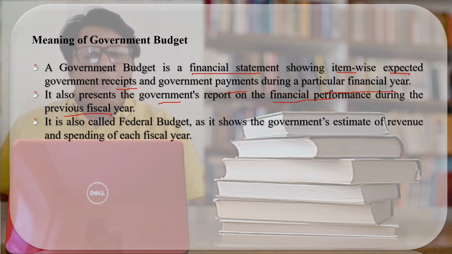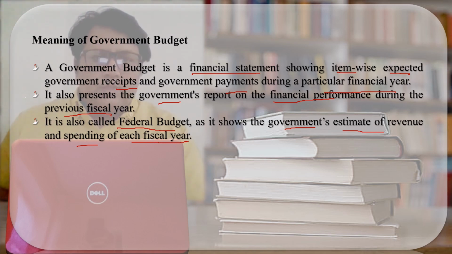Government budget is also called the federal budget. The question is why the government budget is also called the federal budget? Because it shows the government's estimated revenue and spending of each fiscal year. Since the government budget is showing the estimated revenue and the spending of the fiscal year, it is called the federal budget. It can be asked in 1 marks. It can be asked why the government budget is called the federal budget. So we should know the government budget is called the federal budget because the government budget shows the estimated revenue and the estimated spending of each fiscal year.